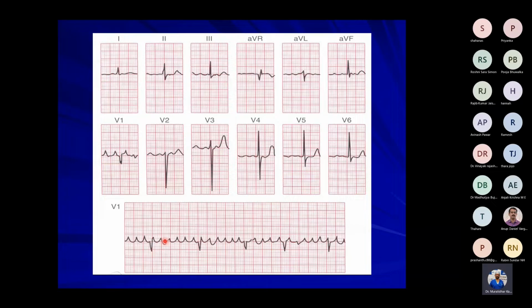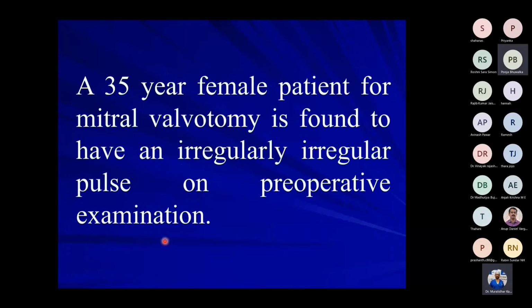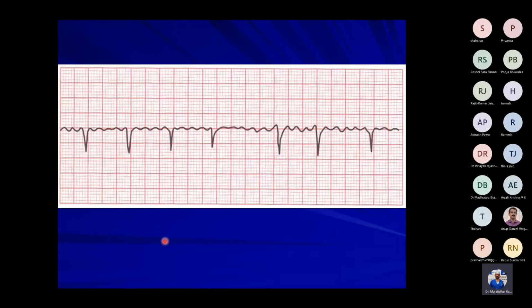Pooja. Yes, sir. Take this case: a 35-year-old female for mitral valvotomy found to have an irregular pulse on preoperative examination. The ECG shows this one. Tell me what this is. What is the rate? What is the rhythm? The rate is irregular. So we'll see the rate in this 6-second strip.